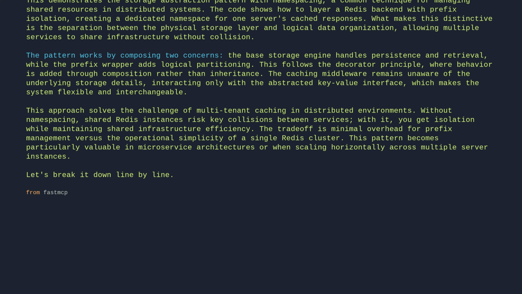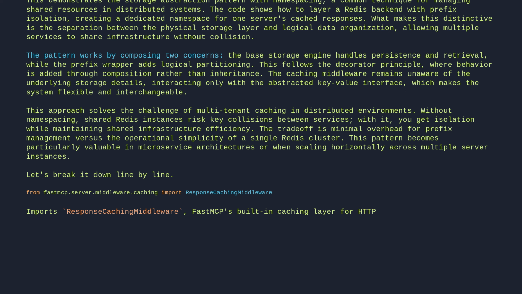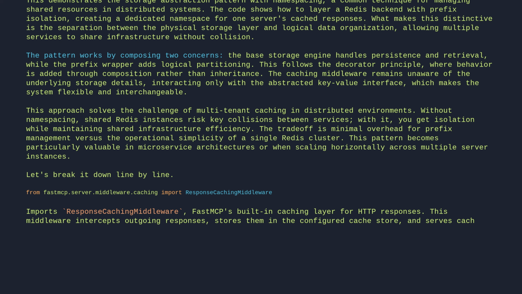From fastmcp.server.middleware.caching import ResponseCachingMiddleware. This imports ResponseCachingMiddleware, FastMCP's built-in caching layer for HTTP responses. This middleware intercepts outgoing responses, stores them in the configured cache store, and serves cached versions on subsequent identical requests, eliminating redundant processing.